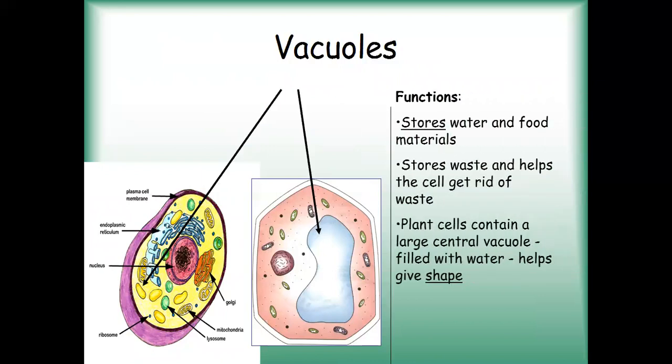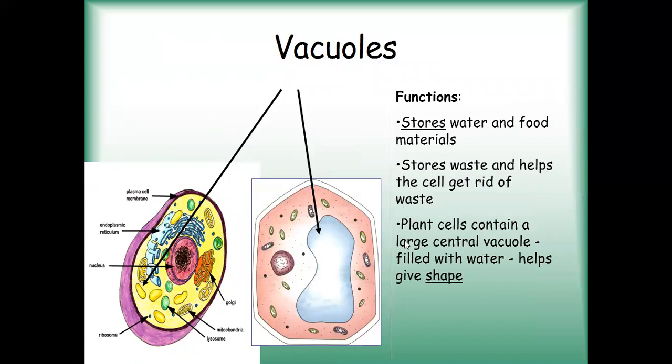Functions of the vacuole, as I told you, it stores water and food material. It stores waste and helps the cell get rid of waste. So it also stores water, it also stores food inside it. Sometimes it helps in removal of waste from the cell.